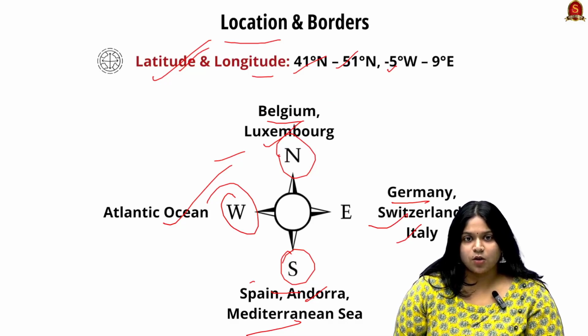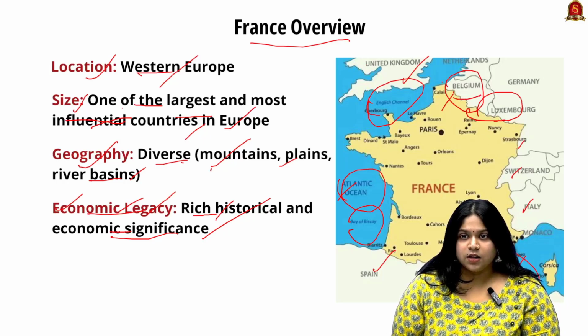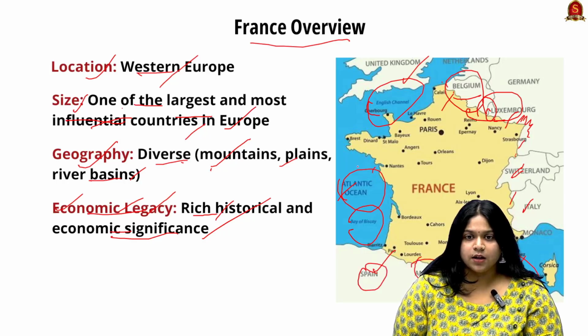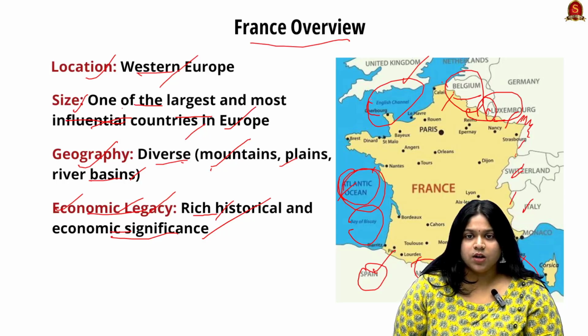Looking at their borders in the north, they have borders with Belgium and Luxembourg, and in the east they have borders with Germany, Switzerland, and Italy. So here is Luxembourg, and this is Germany. In the south, they have borders with Spain and Andorra, and in the west, they have borders with the Atlantic Ocean. Looking into the water bodies, they are separated from the United Kingdom by the English Channel present here, and they have the Bay of Biscay, and also they have borders with the Mediterranean Sea.